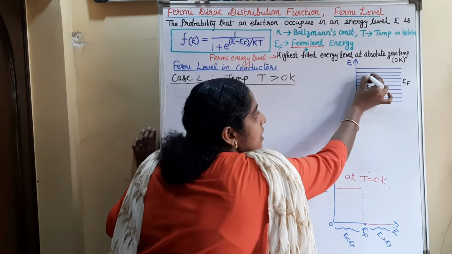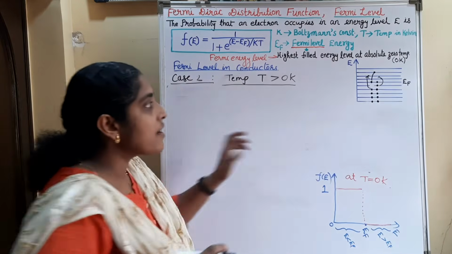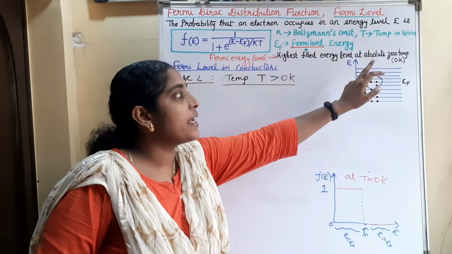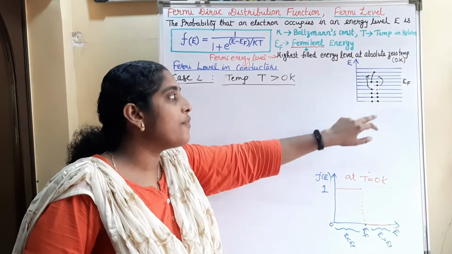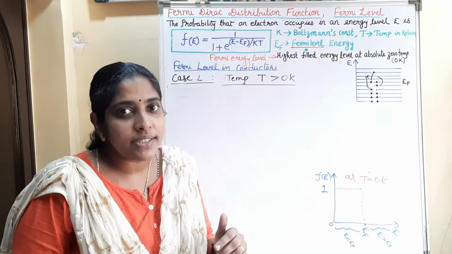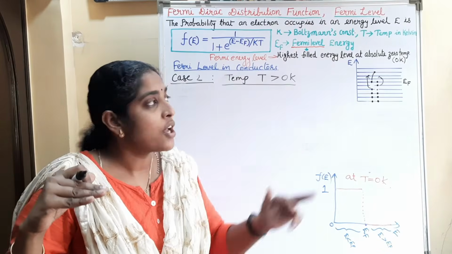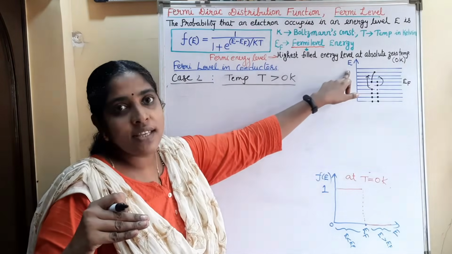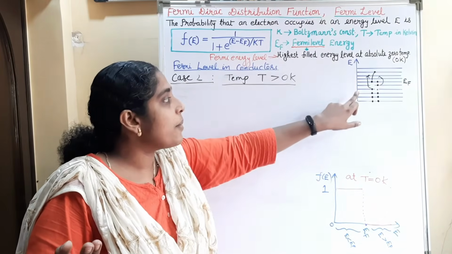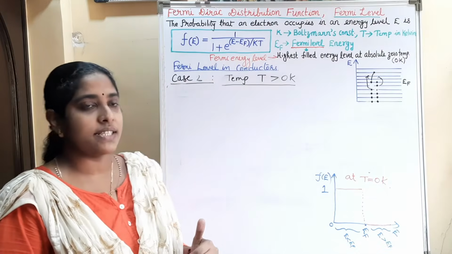So the probability of occupancy of electrons in the upper energy level will increase, and the probability of occupancy in the lower energy level will decrease, because as temperature increases, the electrons are thermally excited to the higher energy levels.